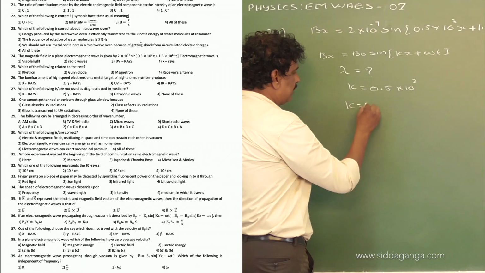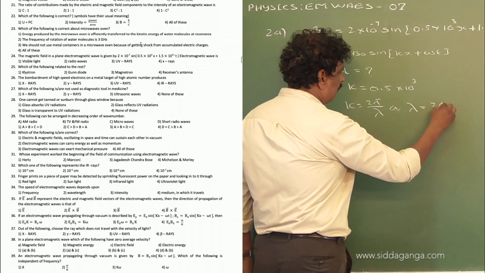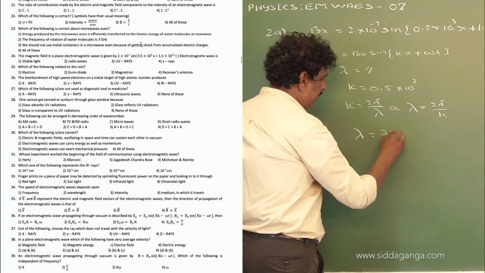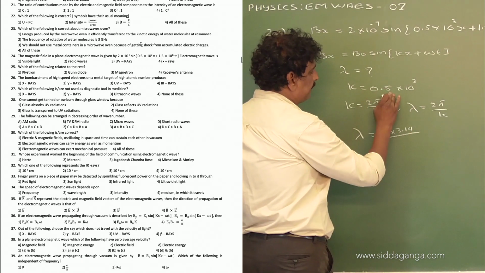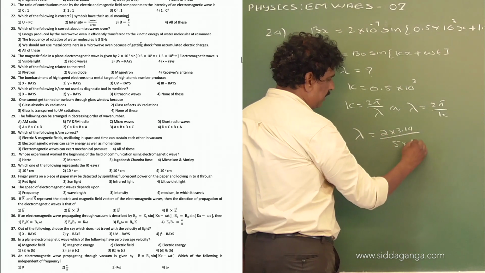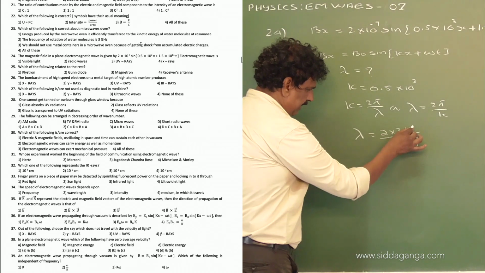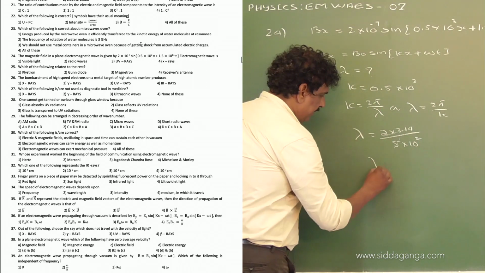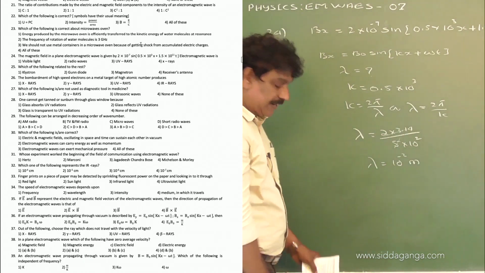But k is equal to 2 pi by lambda, or lambda is equal to 2 pi by k, which is 2 into approximately 3.14 divided by 0.5 into 10 power 3, that is 5 into 10 power 2. Approximately we can cancel, and lambda is equal to 10 power minus 2 meter, right.